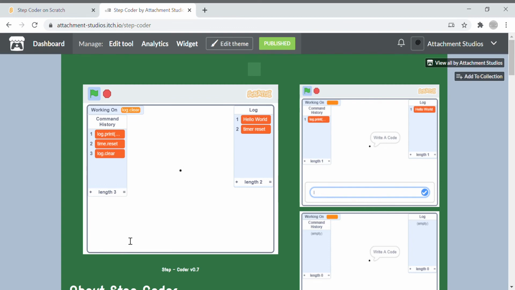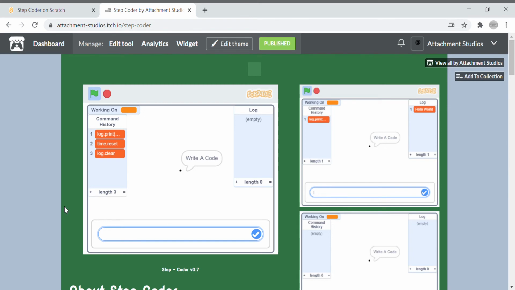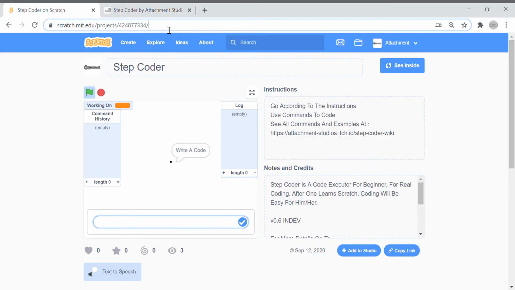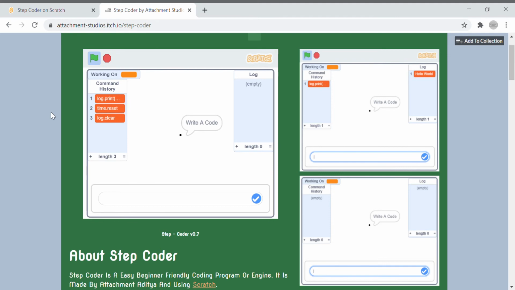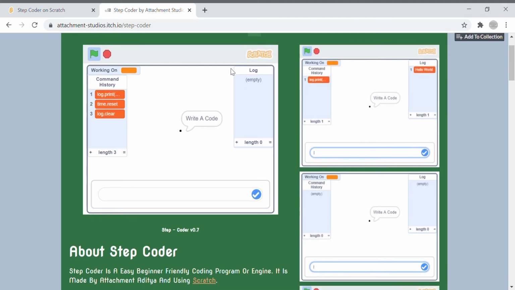Log.clear. Well, I am the creator of this engine, so I know all the code. Yeah, for sure. You can check that. It's open source. See this link. Links in description, I guess. I hope both. Yeah, both are the same thing. So let's check. So it actually cleared the log, I guess.